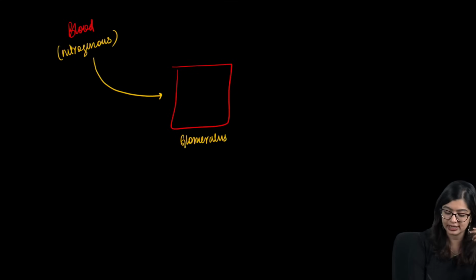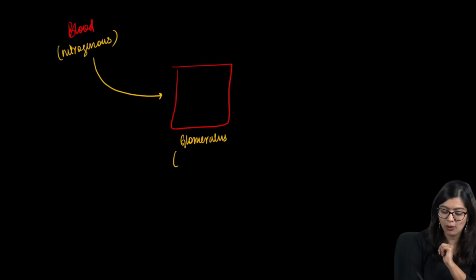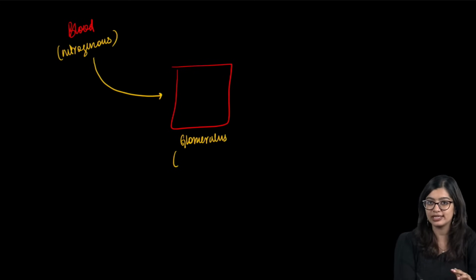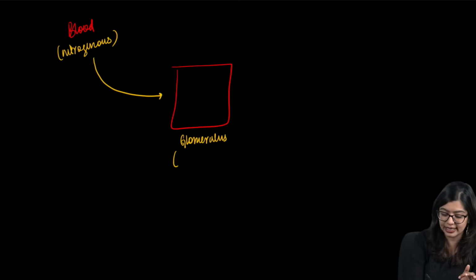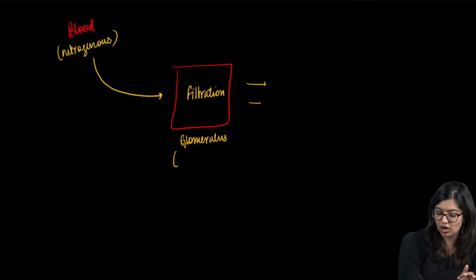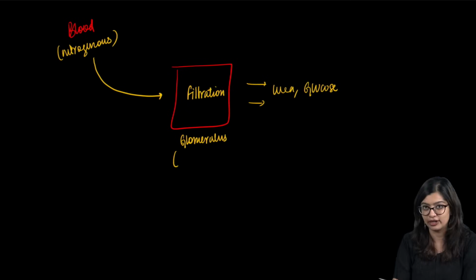Now the glomerulus, if you see, is a tuft of capillaries. It's a bunch of capillaries. So here what happens, we see that the glomerulus is designed in such a way that it is able to filter the blood. So once the blood reaches the glomerulus, filtration of blood takes place, where along with your nitrogenous waste like urea, even good things like glucose, amino acids, all of them get filtered.